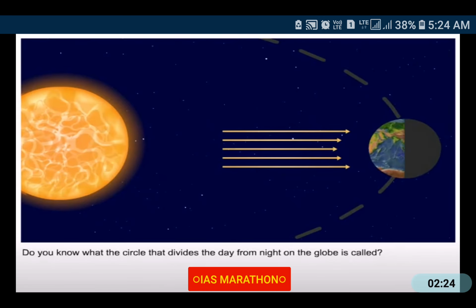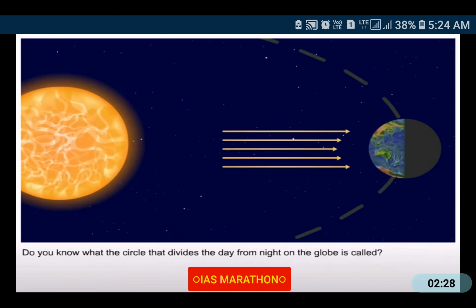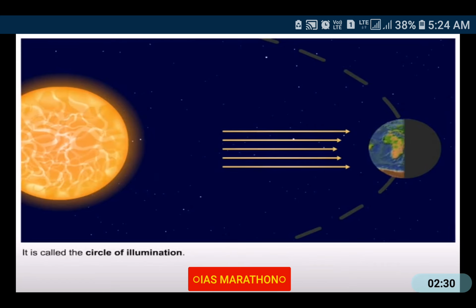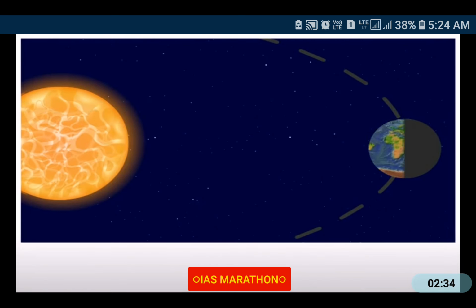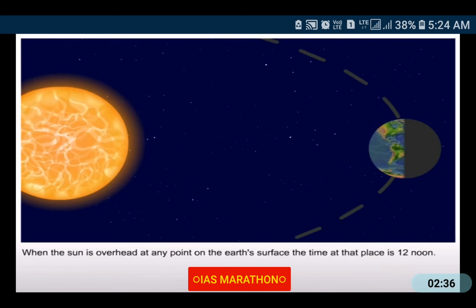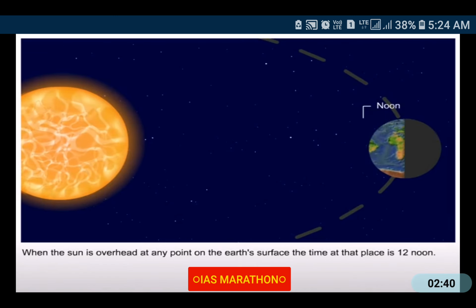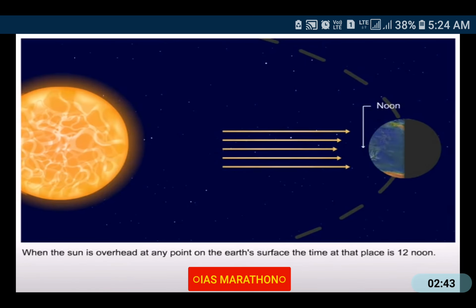Do you know what the circle that divides the day from night on the globe is called? It is called the circle of illumination. When the sun is overhead at any point on the Earth's surface, the time at that place is 12 noon.